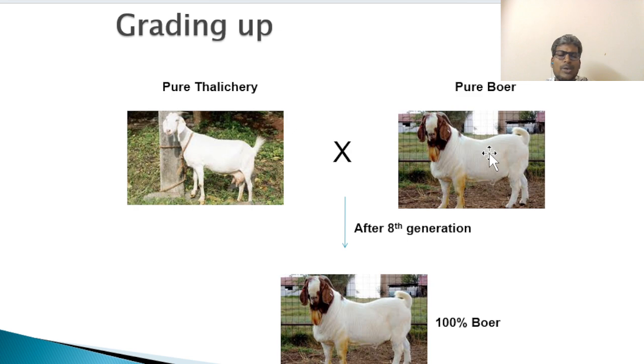So what good traits does this Boer have? You can see that animal size. So this will weigh around 70 to 80 kg. Talacheri breed weighs around maximum 20 kg. So we want this masculine trait in this Talacheri. Why have we chosen Talacheri? There are Kani, Salem Black. There are several breeds. Why have we chosen this Talacheri to cross with this pure Boer?